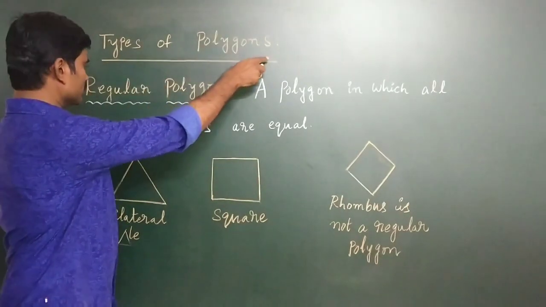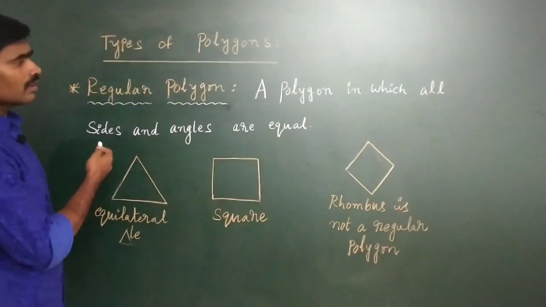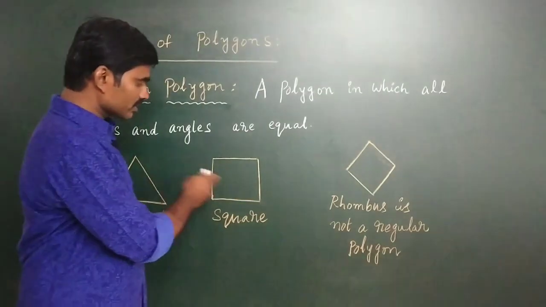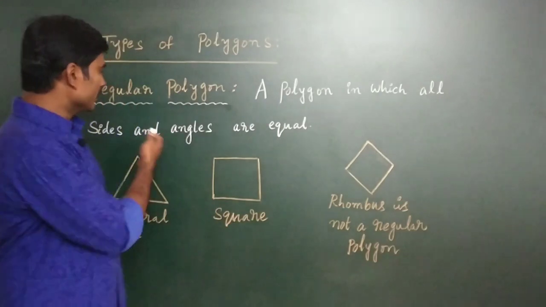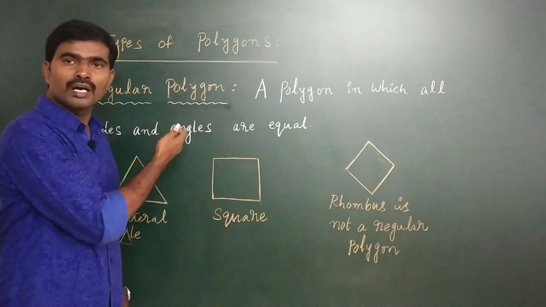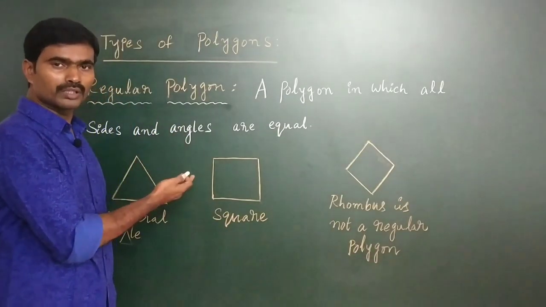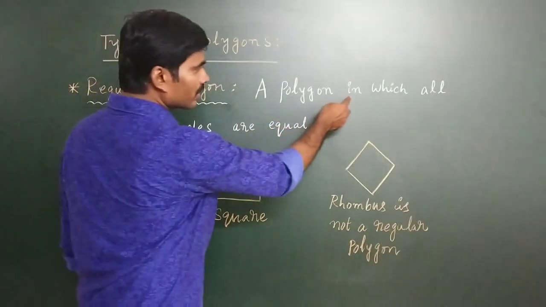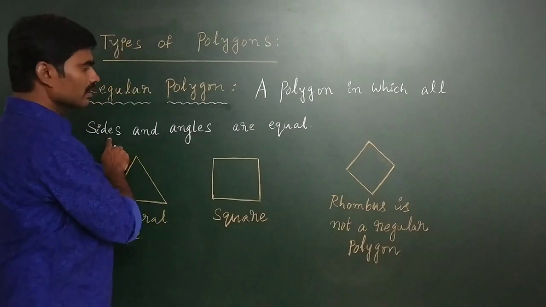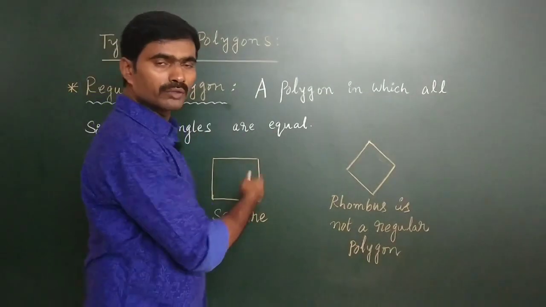Types of polygons. According to their sides and angles, there are two types: regular polygon and irregular polygon. A regular polygon is a polygon in which all sides and all angles are equal.